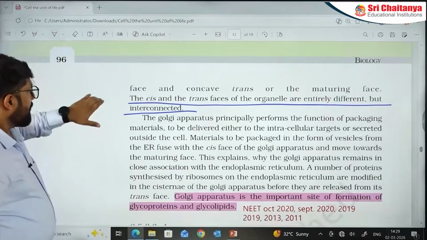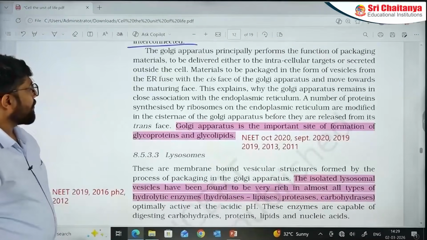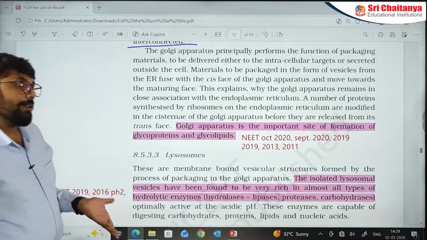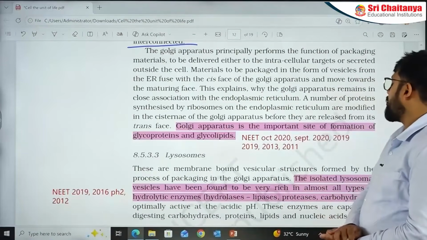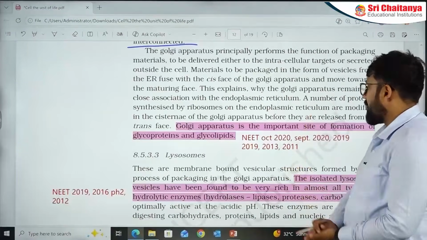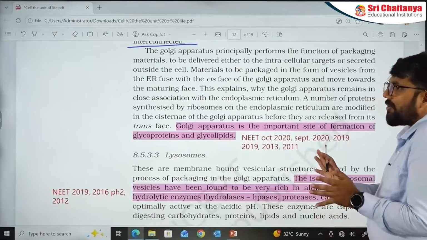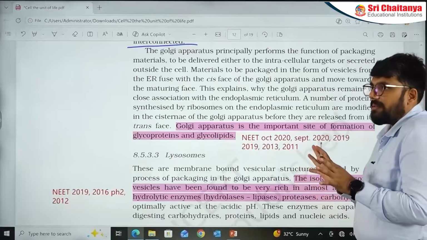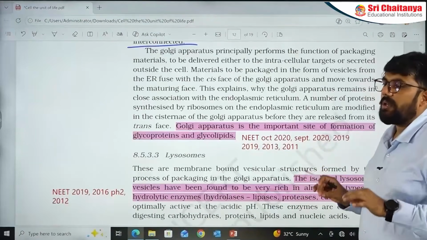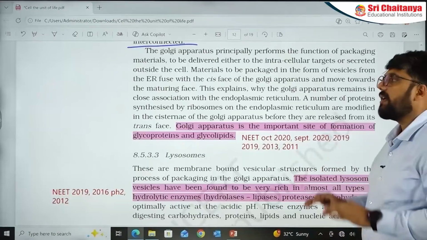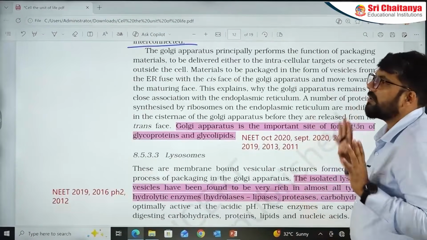Let's see this. We are just into Golgi apparatus. Can you see this? In Golgi apparatus, it is an important site of formation of glycoproteins and glycolipids. Questions on glycosylation have appeared. Can you see NEET October 2020, September 2020, 2019 twice, 2013 and 2011 questions have appeared. So all in all, in the endomembrane system, when it comes to ER and Golgi apparatus, we are going to see questions again and again from this section. You are getting at least one question from this section.